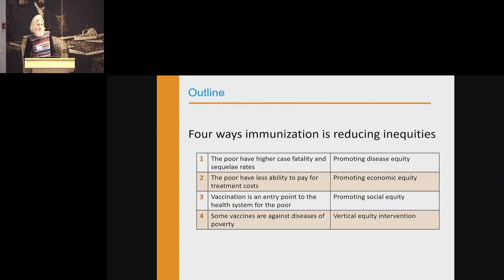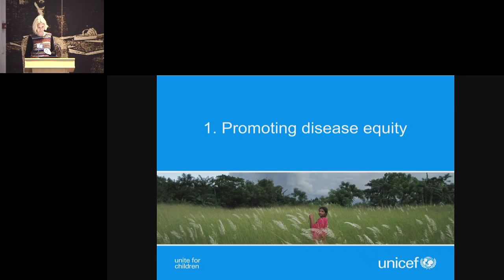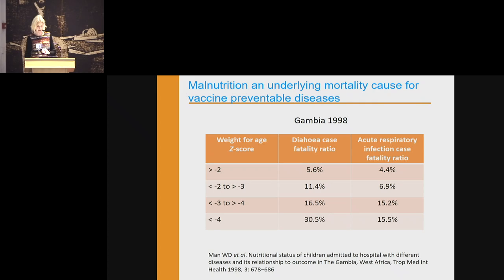And then lastly, I want to talk about the difficulties we really have in measuring this. This is also what we've alluded to already in the discussions. How do we actually measure these extra effects and not just mortality? So first of all, disease equity.